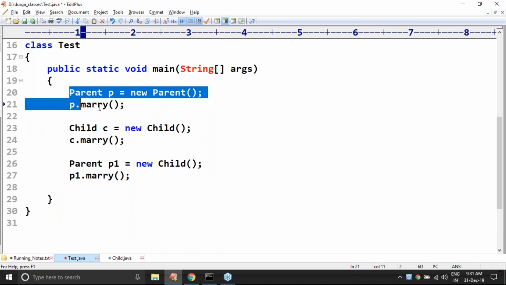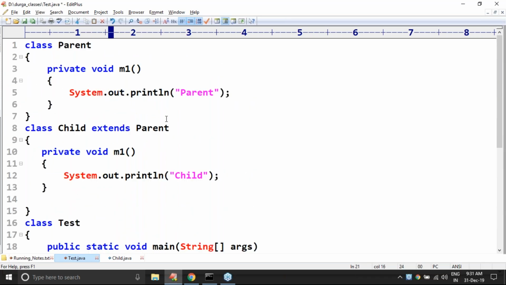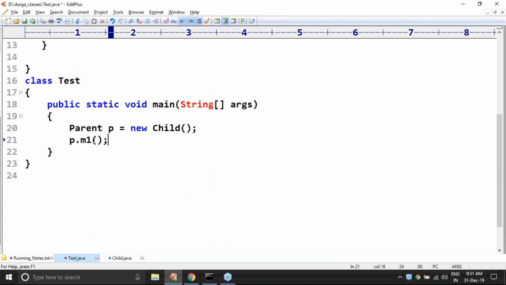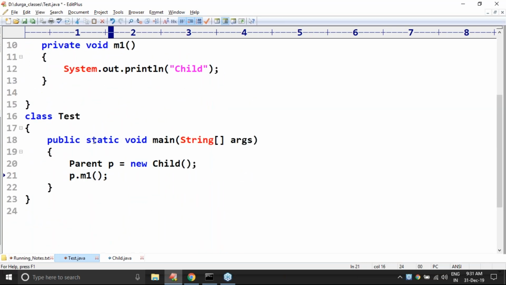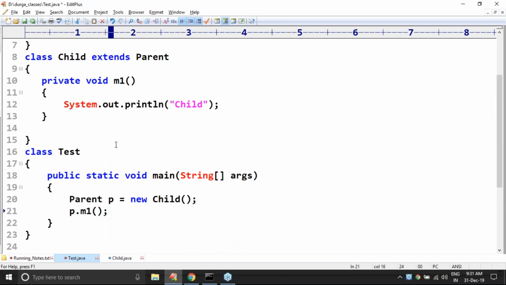Now Parent p is equal to new Child, and p.m1(). Can you please tell which method will get the chance? This is your doubt, because the m1 method is available in both the parent class and the child class. Because it is not overriding, which method will get the chance? Please respond.